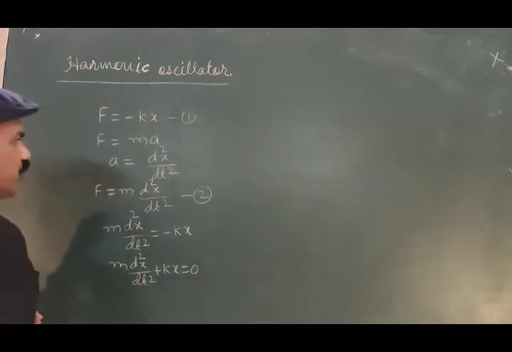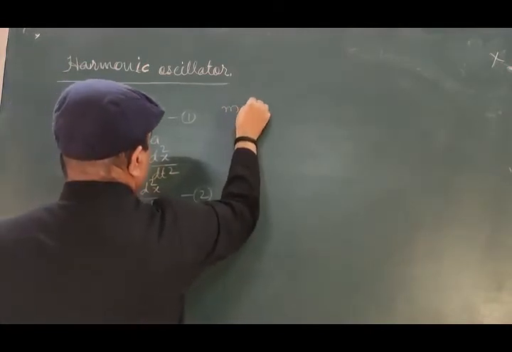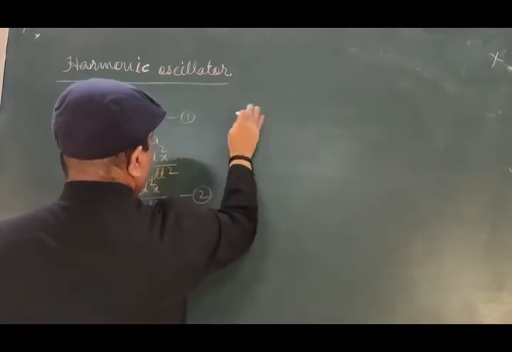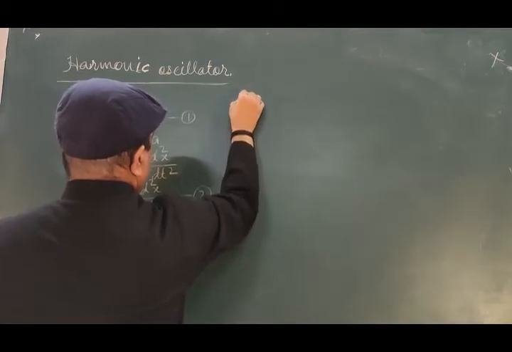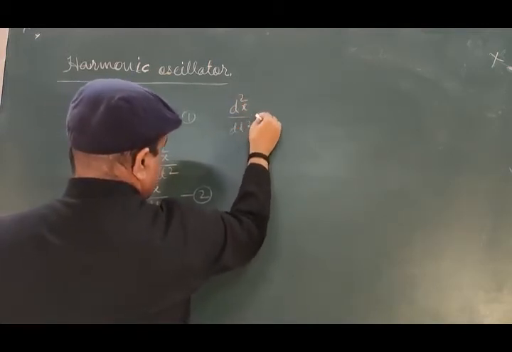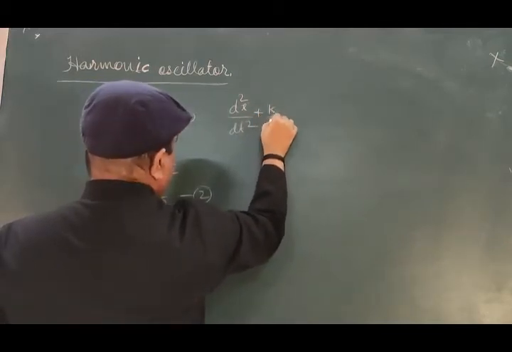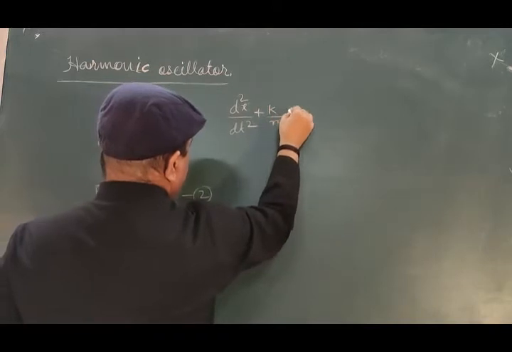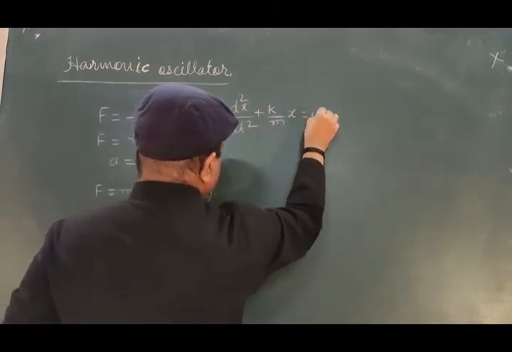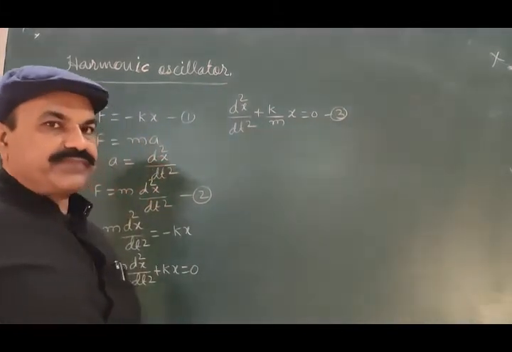is equal to 0, or this is further m d2x divided by dt square plus k divided by m into x is equal to 0, equation number 3.